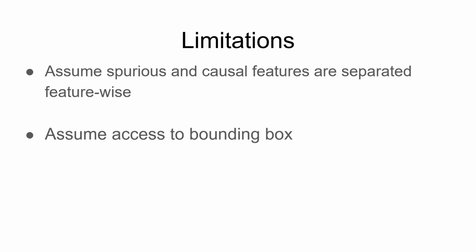One limitation of our work is that our methods can only deal with cases when spurious and causal features are separated. We make this assumption to allow us to remove spuriousness without knowing what they are. We also require access to bounding boxes, which may be alleviated by a pre-trained localization model.